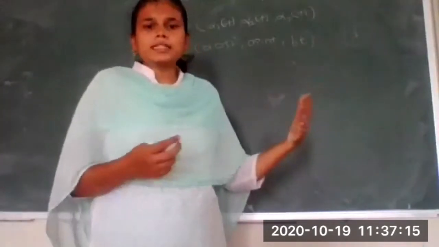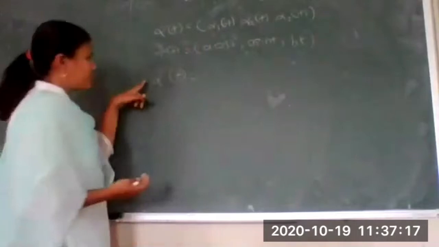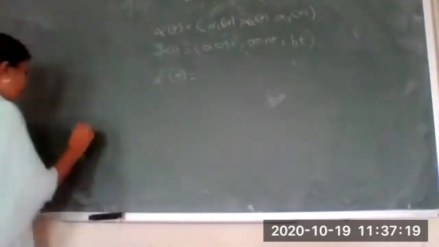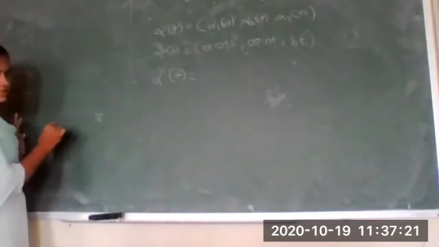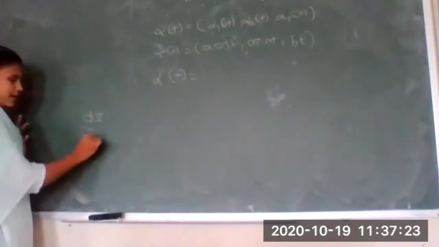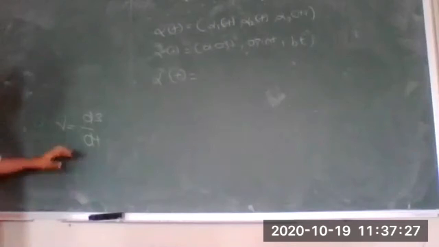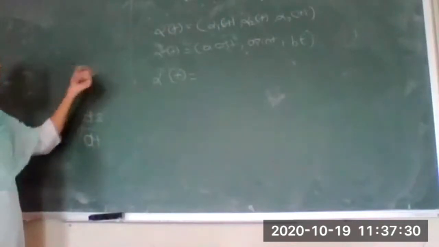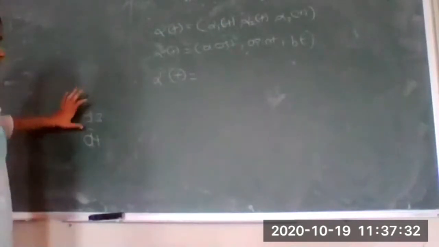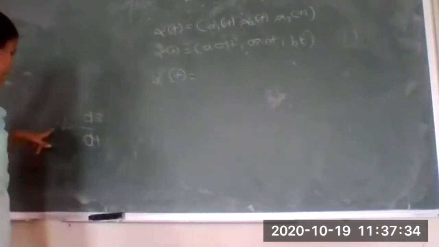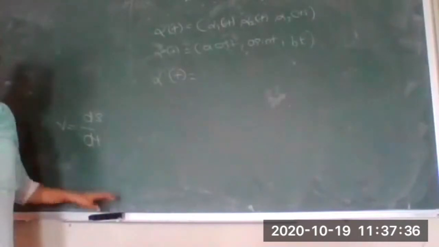So if I want to find the velocity or speed of a curve, no need to go anywhere, simply find alpha dash of t. Suppose s is the distance, so what will ds by dt be? It will give you the velocity of the curve. So here also s is nothing but our alpha of t, and alpha dash of t will give you the velocity.